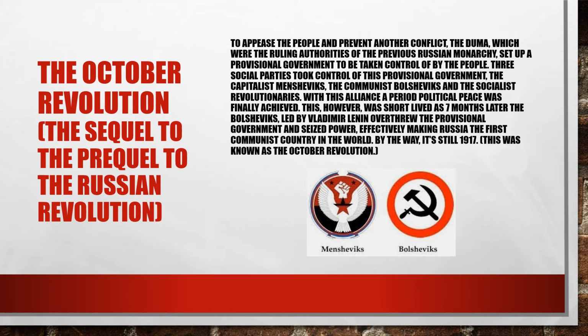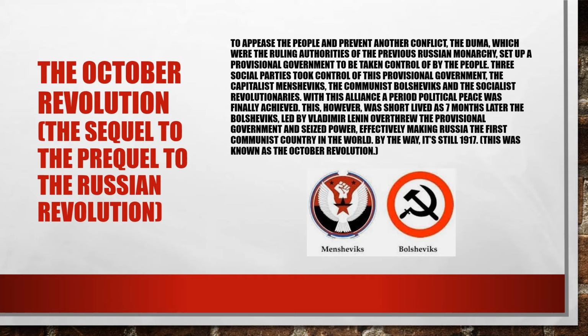The October Revolution, the sequel to the prequel to the Russian Revolution. This still isn't the Russian Revolution, I just didn't have enough space for it in the title. To appease the people and prevent another conflict, the Duma, which were the ruling authorities of the previous Russian monarchy, set up a provisional government to be taken control of by the people. Three social parties took control of this provisional government: the capitalist Mensheviks, the communist Bolsheviks, and the socialist revolutionaries. With this alliance, a period of political peace was finally achieved.